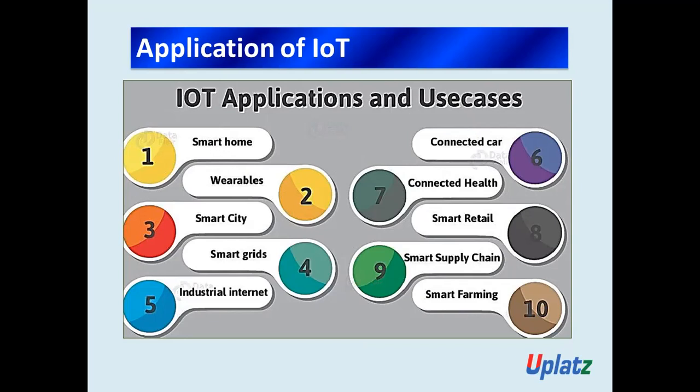So in this image I have mentioned 10 IoT applications and use cases. We have seen what wearables are. By the way, there are many applications of IoT, the Internet of Things.